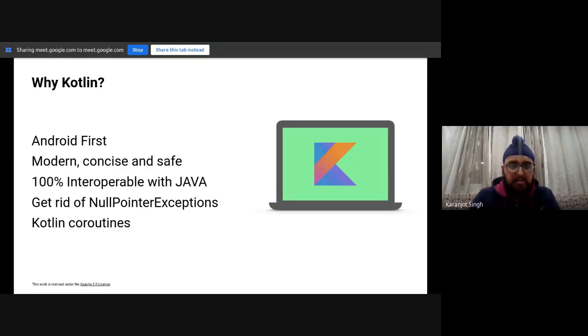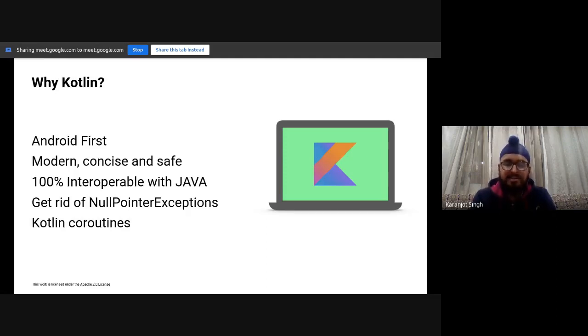Over 60 of Google's apps are built using Kotlin, and these include Google Maps, Google Home, Google Play, and Google Drive. The Google Home team also declared that they had reduced the size of their code base by 33%.